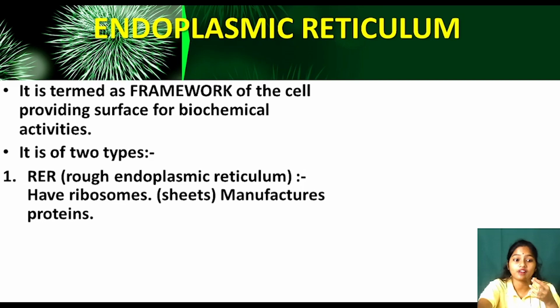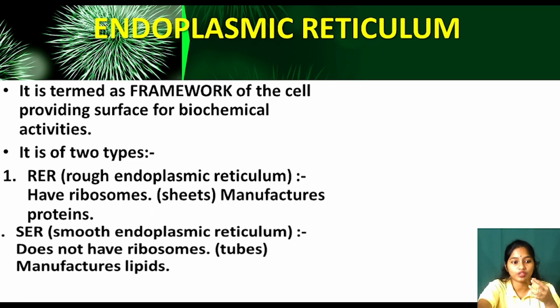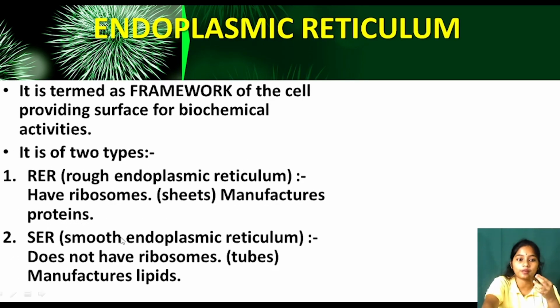Now, it is of two types. We have already studied rough endoplasmic reticulum and smooth endoplasmic reticulum. RER means rough endoplasmic reticulum. Why are they rough? See, you have to remember R for rough, R for ribosome. So rough endoplasmic reticulum has ribosomes attached to it. So they are sheet-like structures. Okay. So what is their function? They make proteins, they synthesize proteins. That's why they are called rough endoplasmic reticulum, because they are connected with the ribosomes.